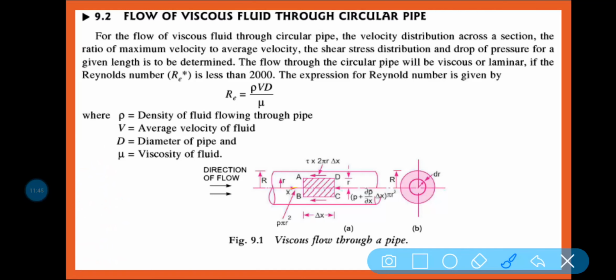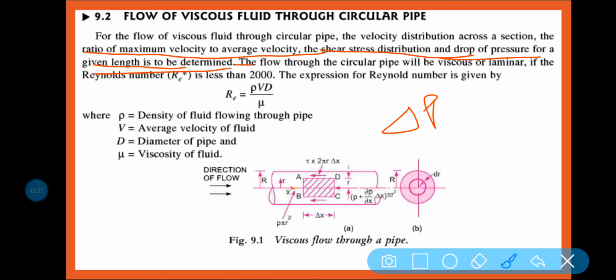Here, for the flow of viscous fluid through a pipe, the velocity distribution across a section, the ratio of maximum velocity to average velocity, the shear stress distribution, and drop of pressure, delta P, for a given length are to be determined.